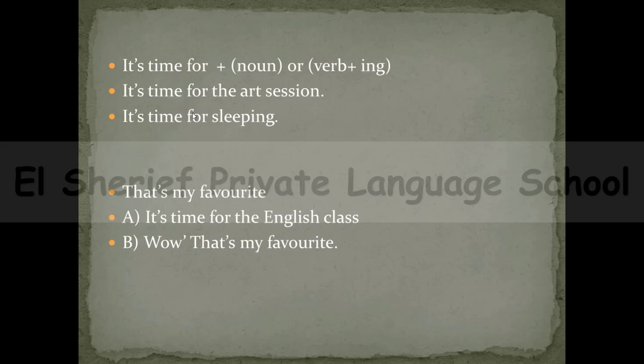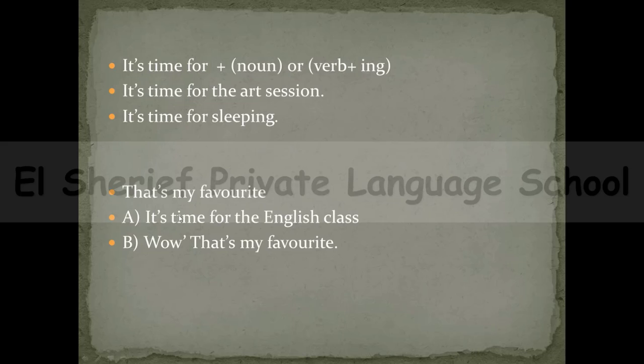It's time for means the time comes now and we have to go and attend the art session. So this is a noun. If you have a verb, you have to add ing to it. So it's time for sleeping, it's time for going, it's time for eating. This is it's time for.